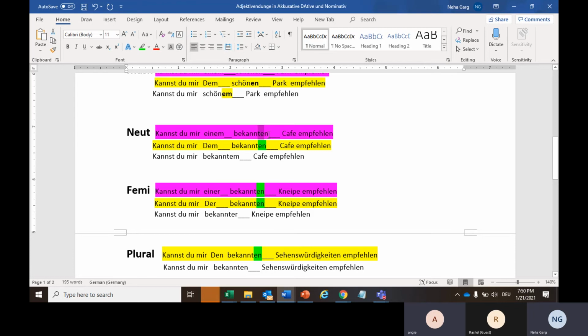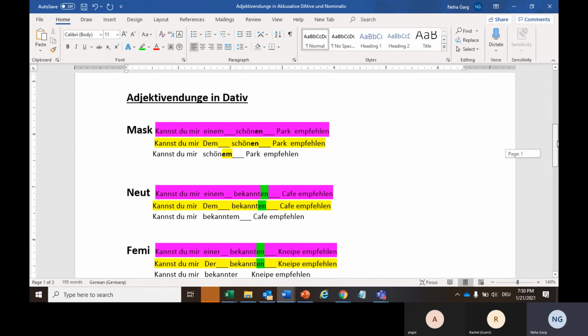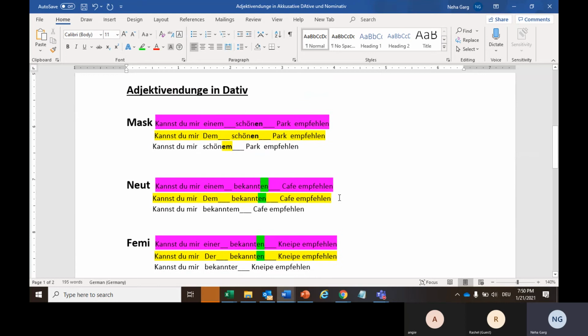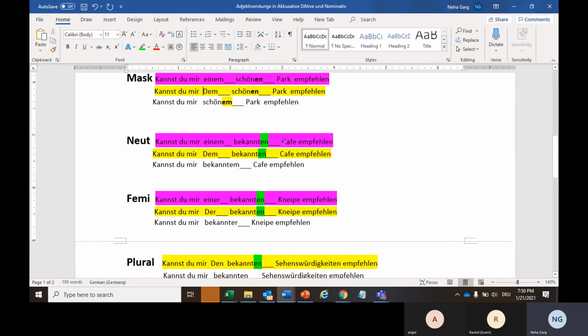So here also the same thing is happening which was happening with the masculine case, because dem and das will change to einem and dem. So Café is das Café, which will change to einem or dem. So we have em here already to declare the gender, so just adding an extra en with our adjective. And with the third case, we don't have any article, so adding the extra en, which is coming from dem and einem.